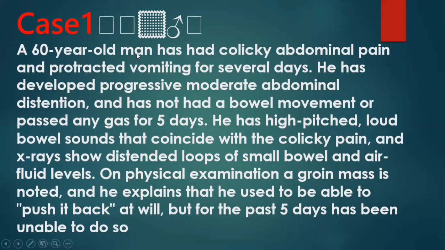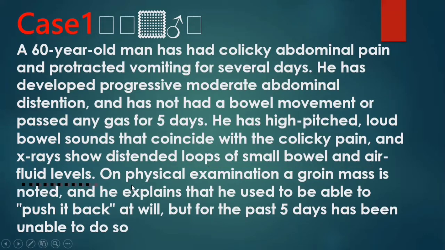So, in this case, the patient developed progressive moderate abdominal distension and has had no bowel movement or passed any gas for 5 days. He also has high-pitched, loud bowel sounds with colicky pain. If we see his X-ray, he has distended loops of small bowel and air fluid levels.